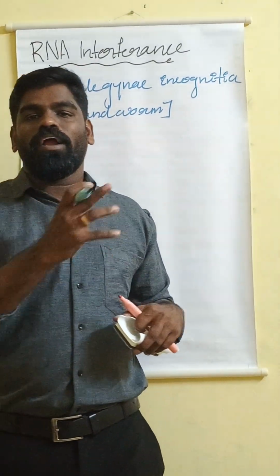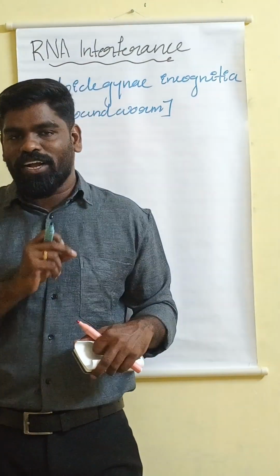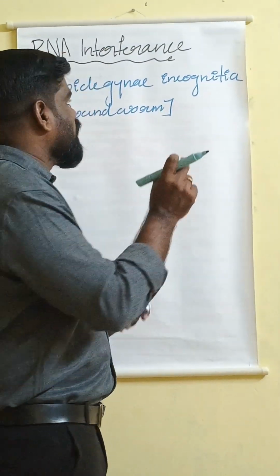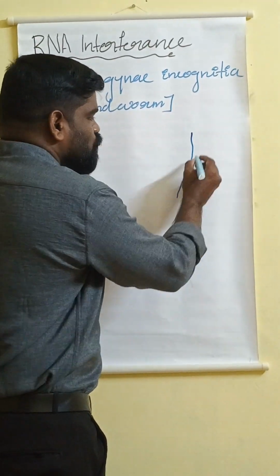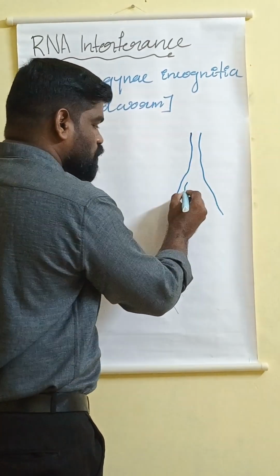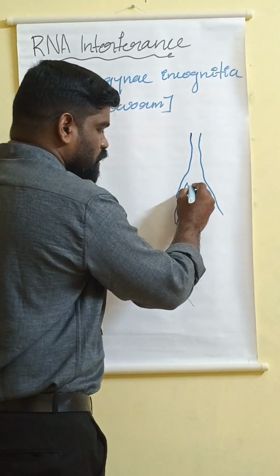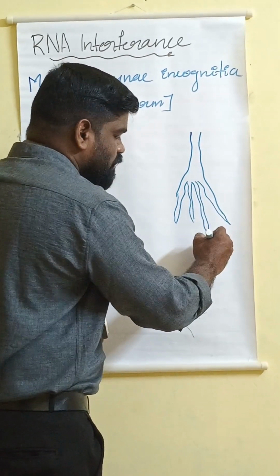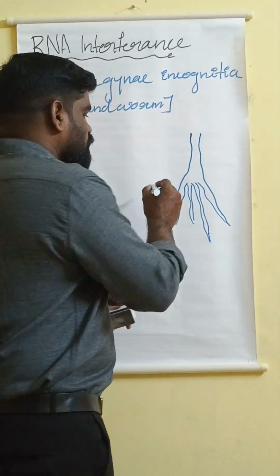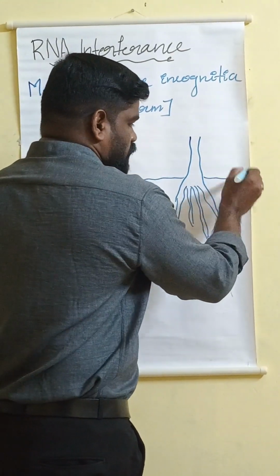So in order to eradicate Meloidogyne incognita from the tobacco plant, the scientists adopted a methodology like RNA interference. Okay, so just imagine this is the root of the tobacco plant. As I have already told you, the root of the tobacco plant gets affected with Meloidogyne incognita.